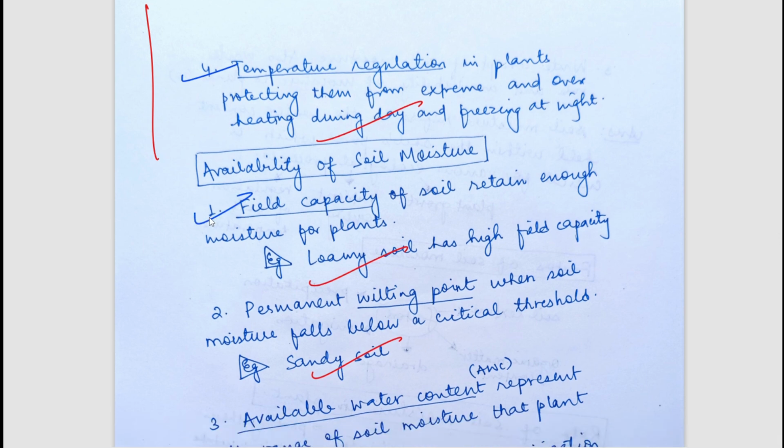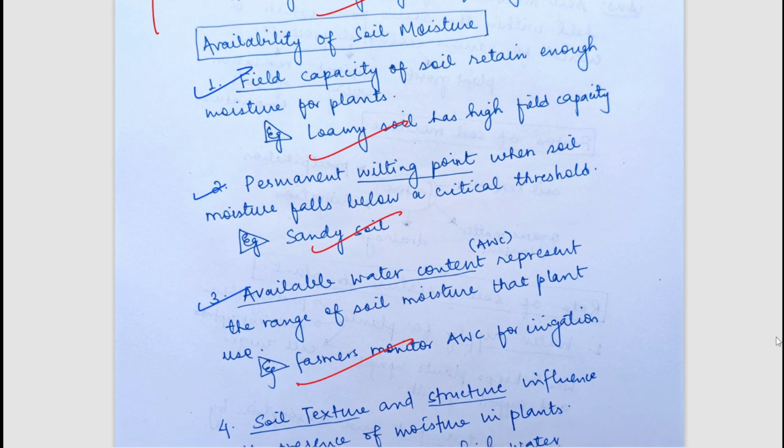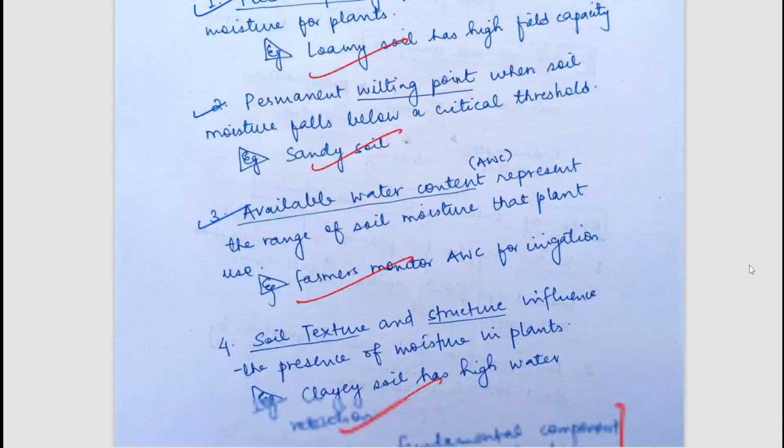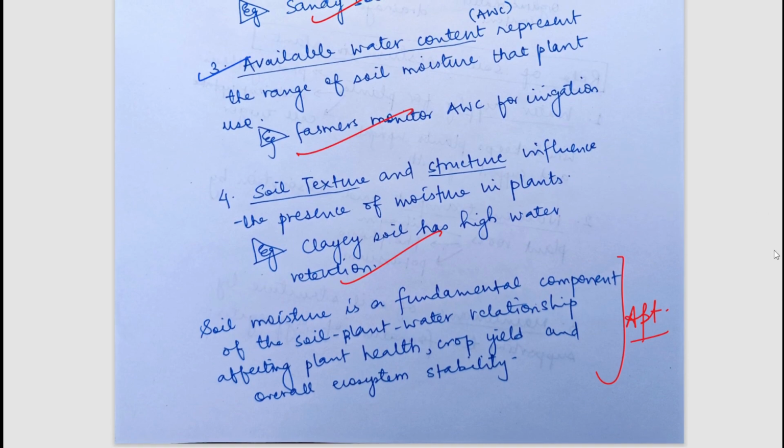Field capacity has been discussed here. Permanent wilting point has been discussed here. Available water content has been discussed here. So all the things have been fairly discussed. You can pause the video and read the points if you want to, and again it was appropriately concluded. So this was all for today.